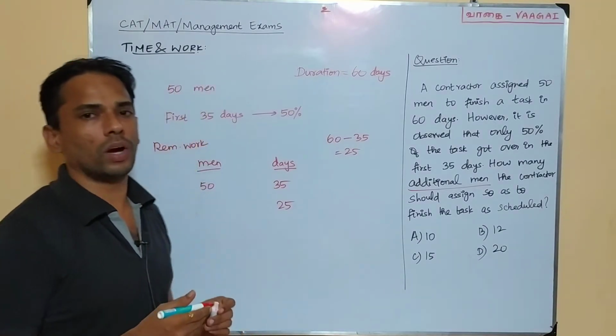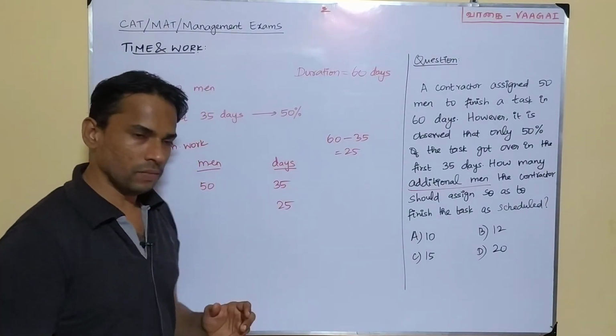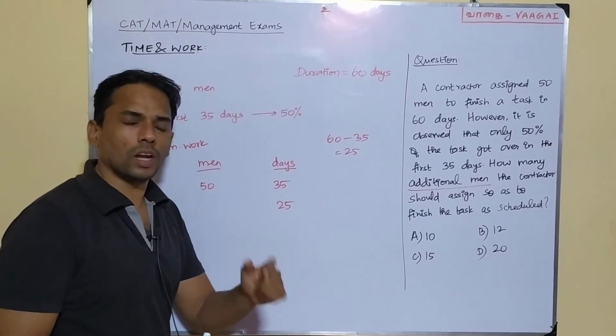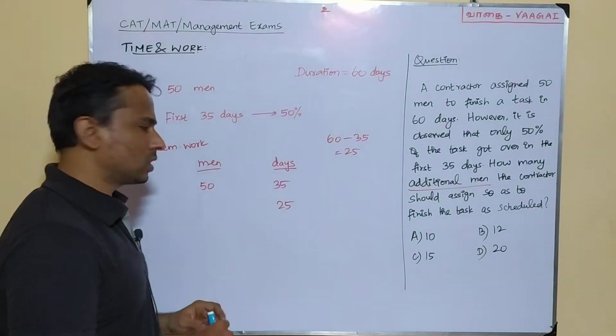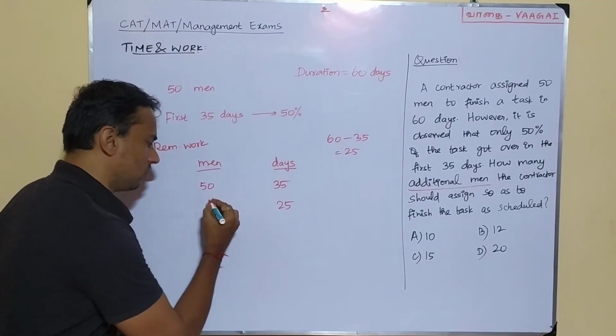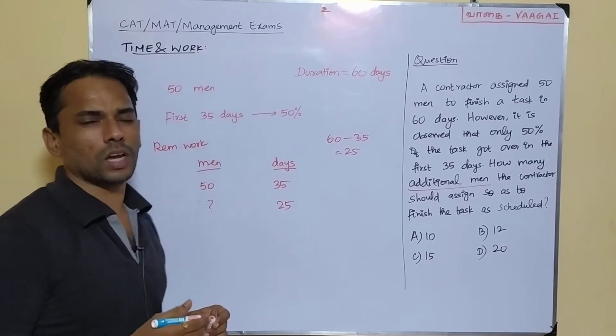Is it or not? So I think now the overview is very simple. 50 men can complete the remaining work in 35 days, but remaining there are only 25 days. So that means now we will calculate the number of men which is missing over here. We'll calculate this one first. Okay, how many men will be there? It is again very clear, right?